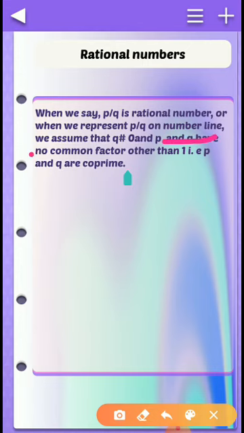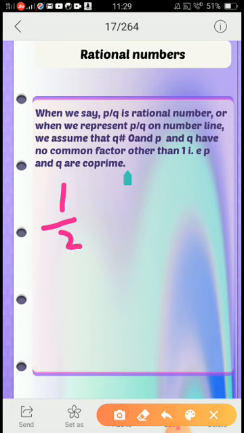What does it mean? Just see. Suppose this is my 1 by 2. Is there any common factor between 1 and 2? No. The only common factor for 1 by 2 is 1.